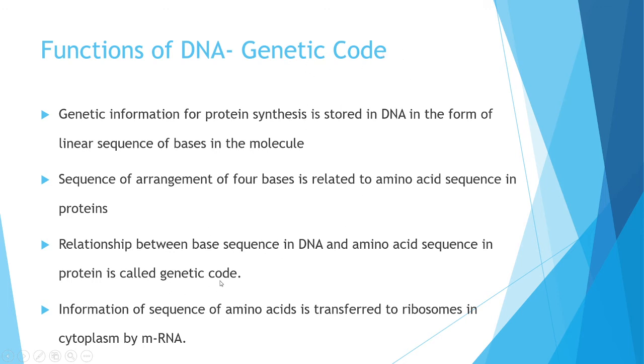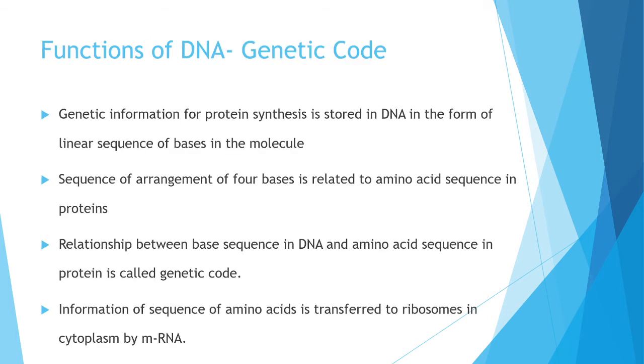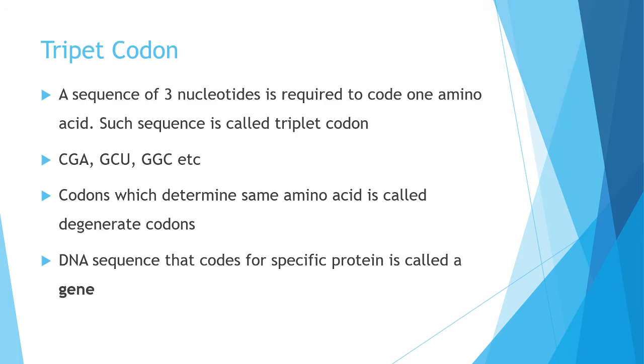That is, the genetic code is a relationship between the base sequence in DNA and the amino acid sequence in protein. That is called the genetic code. And the next one is the triplet codon. For the genetic code, a triplet codon is needed.